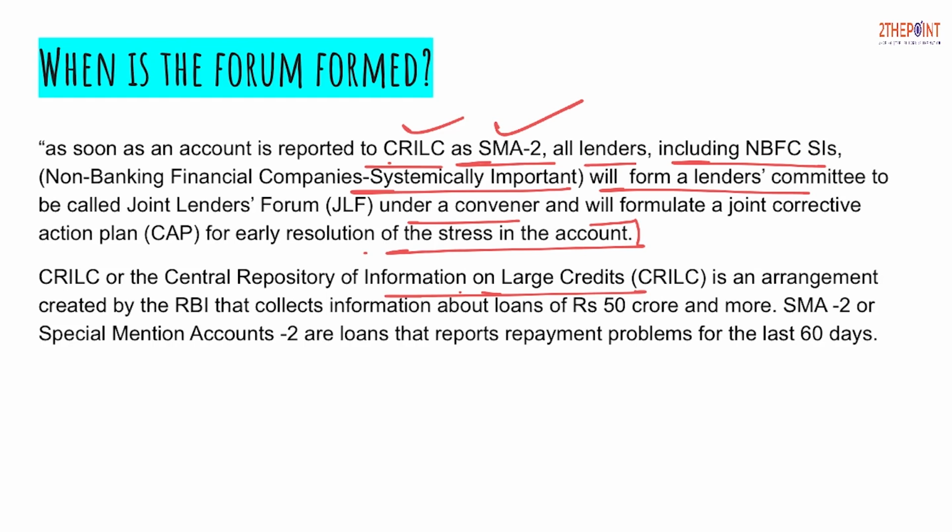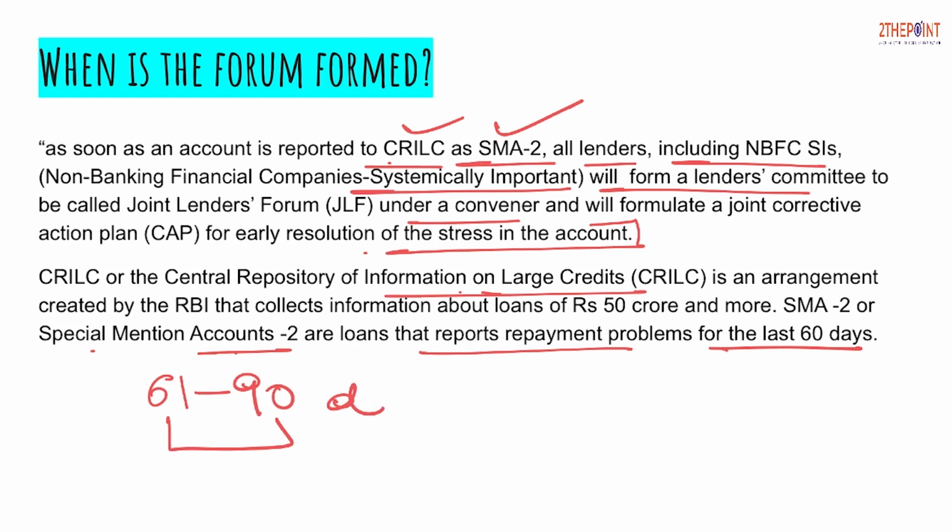Okay, then coming to what is SMA account. SMA2 or special mention accounts 2 is such a category of loan that reports repayment problems for the last 60 days. Whenever an account is not repaying the principal or the installment, and the installment remains overdue between the period of 61 to 90 days, it means that after 90 days it will automatically get converted into NPA.